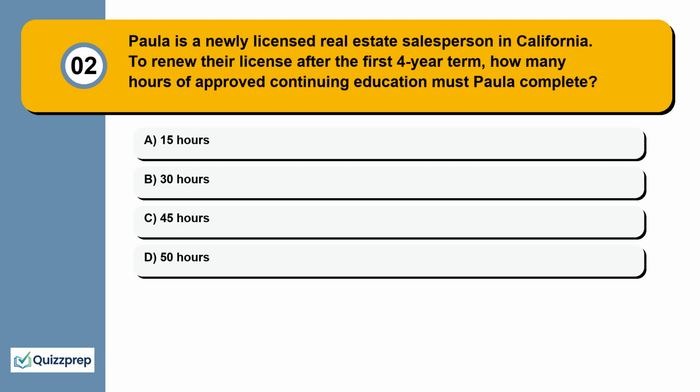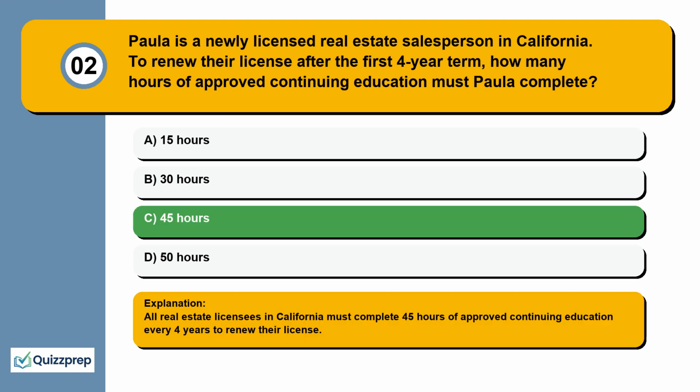Question 2. Paula is a newly licensed real estate salesperson in California. To renew their license after the first 4-year term, how many hours of approved continuing education must Paula complete? 15 hours, 30 hours, 45 hours, 50 hours.